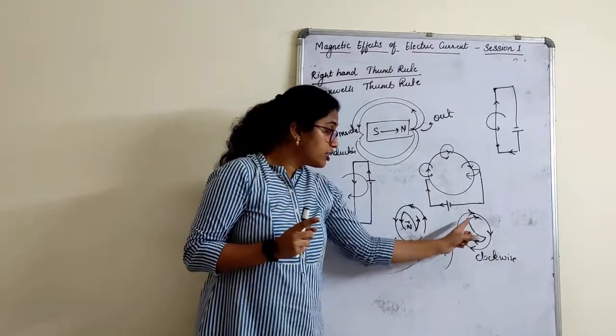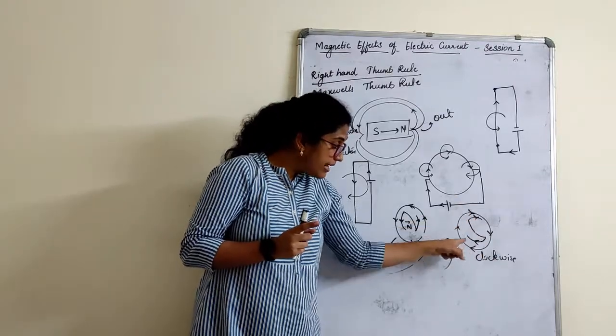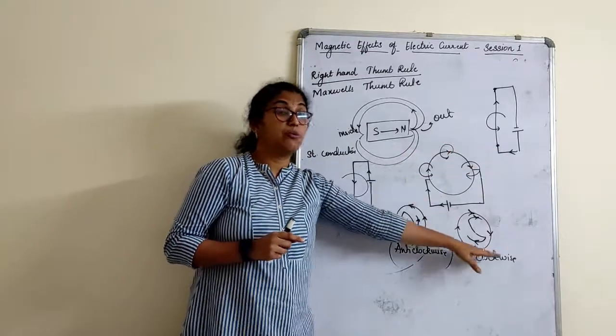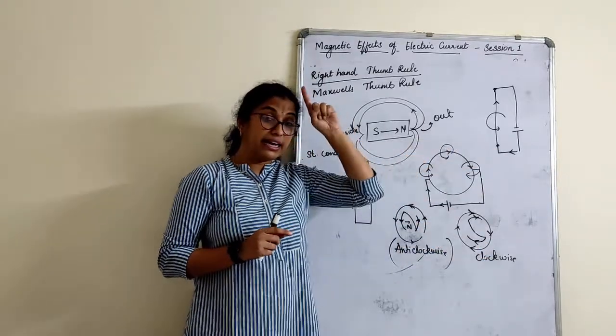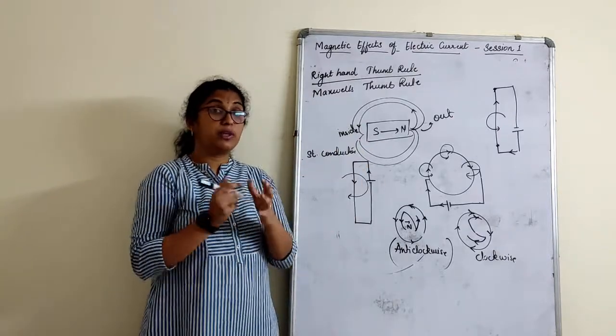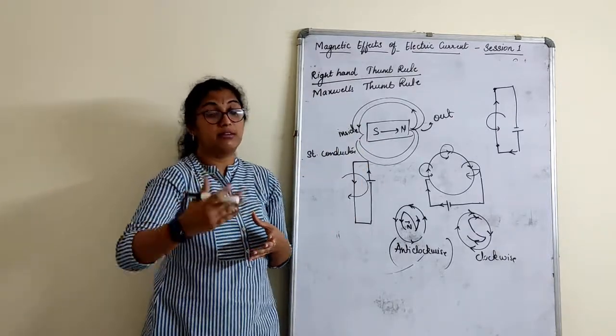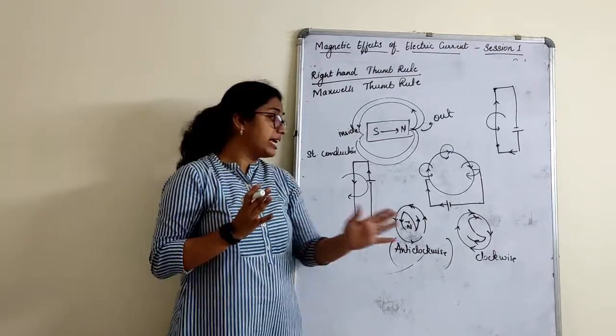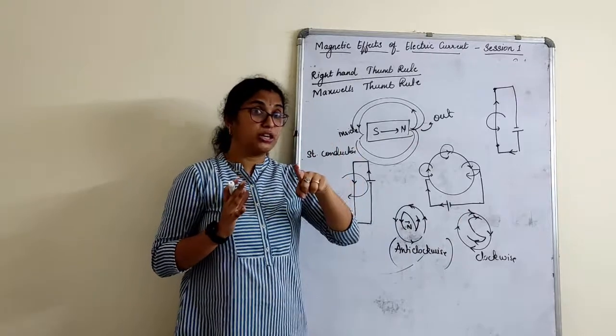Remember, clockwise direction you get a south. You get an S kind here, it's a south pole. This phenomenon is again used further. You will again understand this better. Further, the next session will be something on solenoid. Solenoid is nothing but a helical shaped coil. There you will again understand this concept much more clearly.